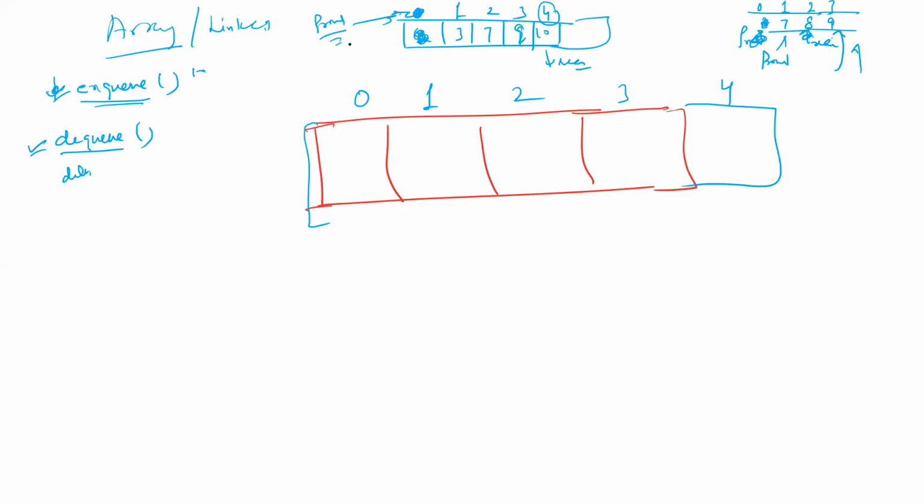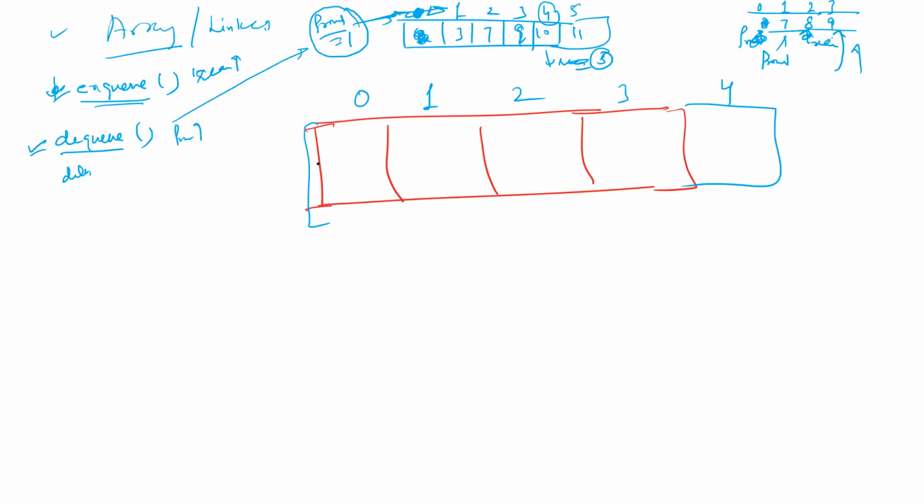In both cases, there is an increment. When a dequeue operation is called, front is incremented. Front will now point to 1. When an enqueue operation is done, a new element is inserted and the rear is incremented. Enqueue, rear is incremented. Dequeue, front is incremented.